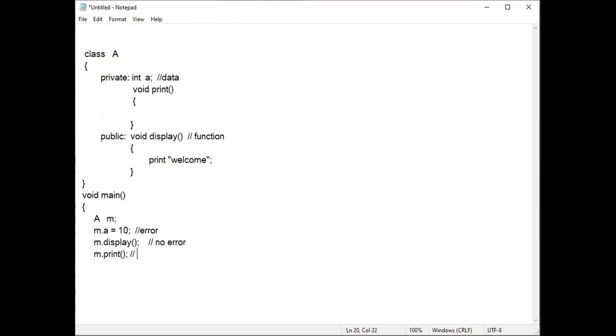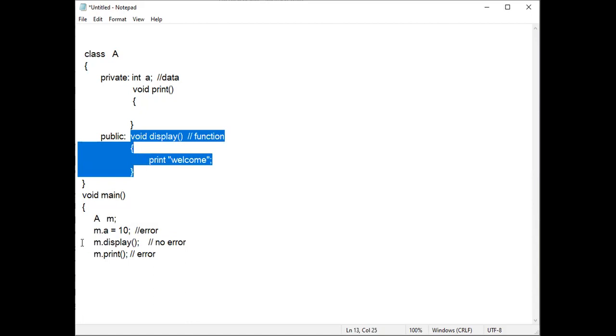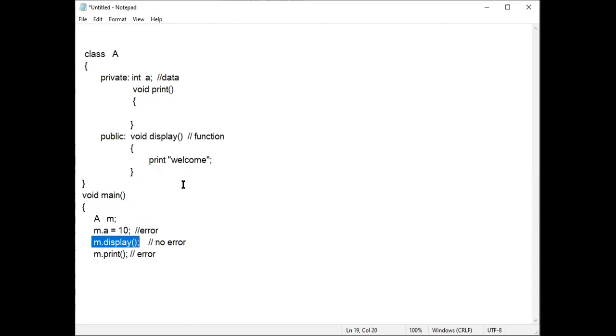This line is an error because the print function is present in the private section, so we cannot access it outside the class, that is in the main function, whereas the display function is present in the public section, so we can access it. Whatever we write in the private section cannot be accessed outside the class, that is in the main function. If we write functions and data within the public section, we can access them outside the class.